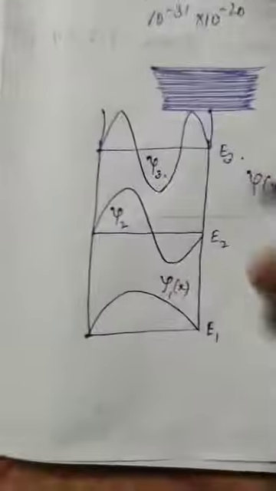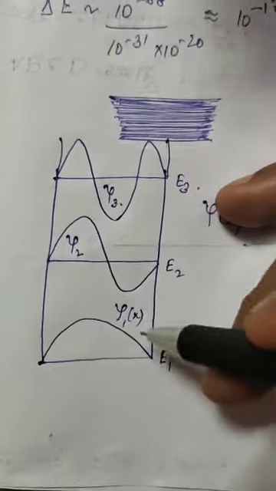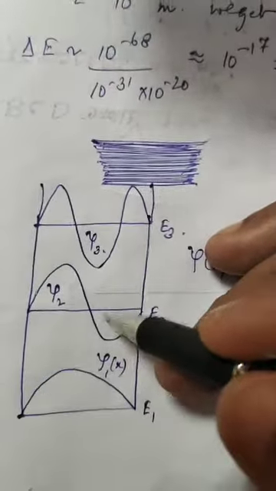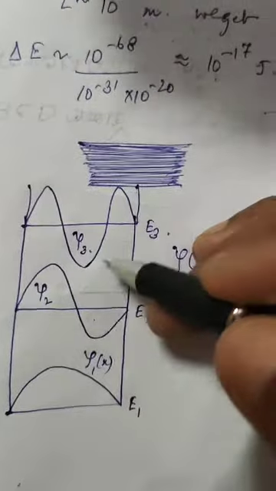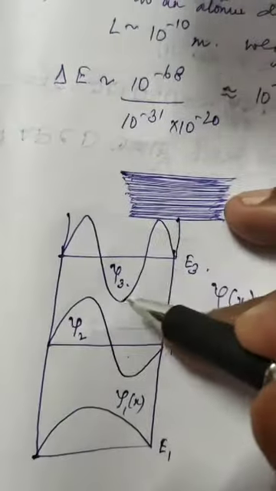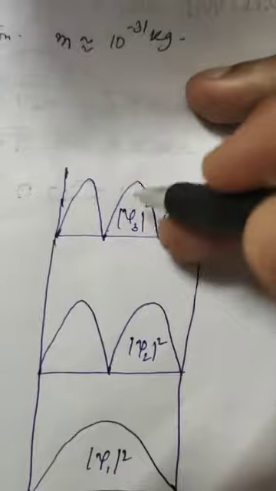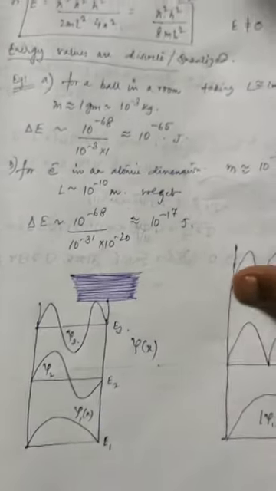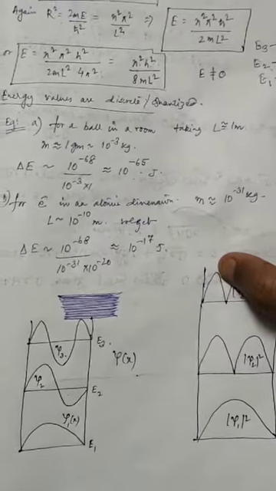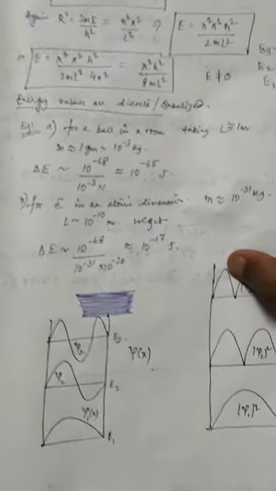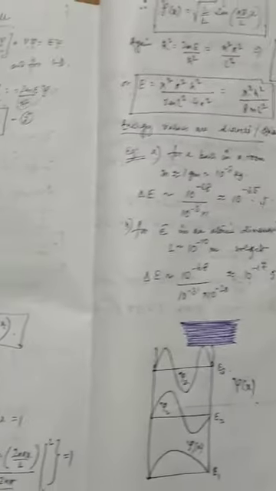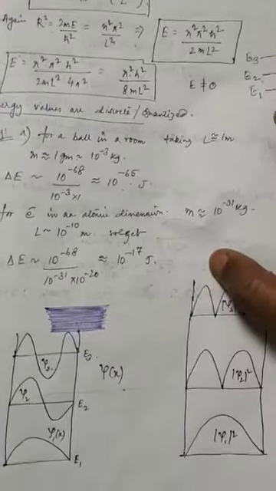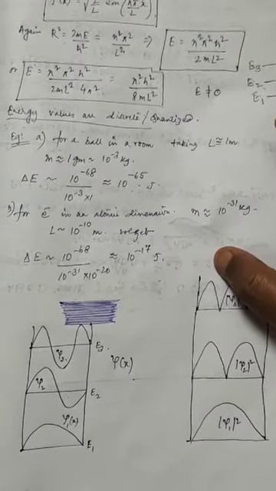The probability amplitudes, that is the mod square, will definitely be higher because we are squaring it up. In this case you have a negative lobe. If you square it, it will go up. So you have two lobes up. Again you have one lobe down, and it will go up. So this will be mod psi 3 square. This is the probability amplitude if you mod square it. So this finishes up particle in a one-dimensional box. Next we'll do particle in a three-dimensional box, which is an extension of particle in a 1D box. This is probably the most important part in your quantum mechanics module.